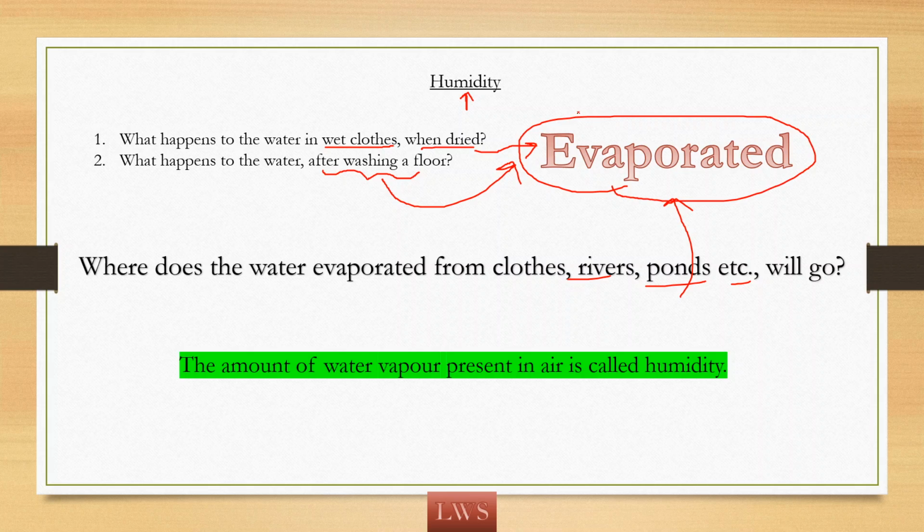So where does all this water go? See, evaporation means it is converting from liquid phase to the gaseous phase. So once evaporated, water is converted to water vapor and it will mix with the air. So in air, water is in the form of water vapor. So this water vapor in air is nothing but humidity. So what is humidity? The amount of water vapor present in air is called humidity.